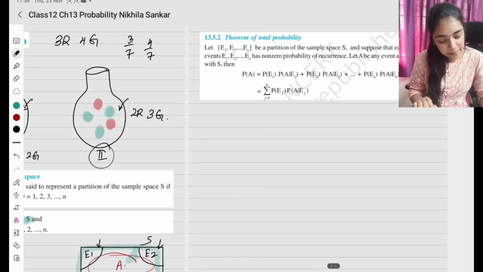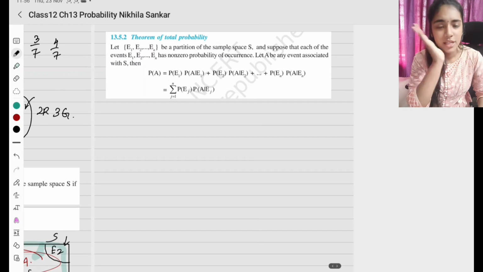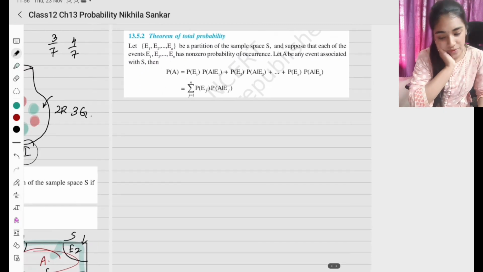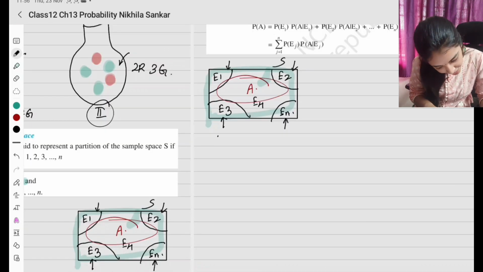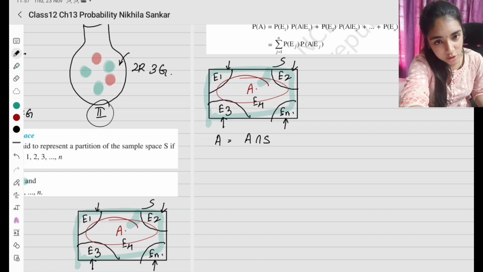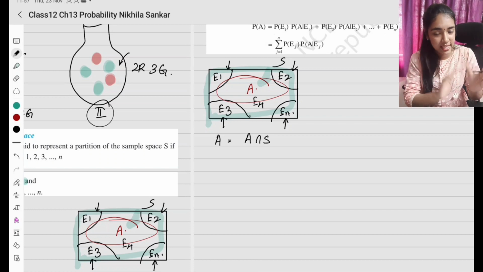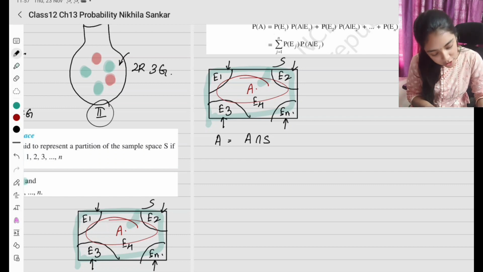So basically you have the probability of A is going to be, they have given some formula. So how are we going to derive the formula? So basically what do I see here? A can be denoted as A intersection S. Can we do this? What does A intersection S mean? A is in the sample space, so the intersection of A and the sample space is going to be A. So I can also write it like this. So now how can we write this?